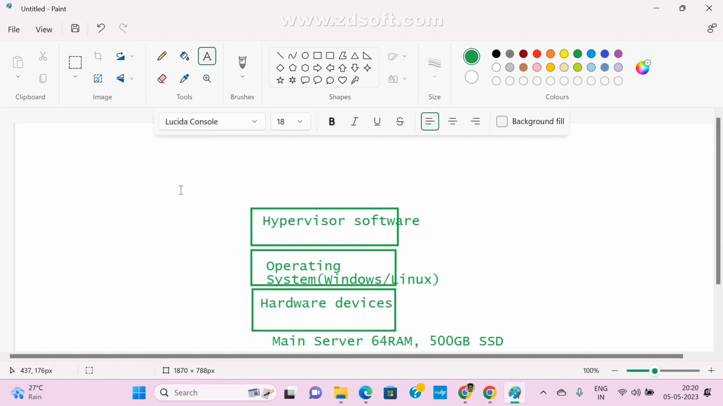So now I need the same setup, same configuration, one more server. So what will we do? Obviously we need to buy one more server, right? One more physical desktop and all, and again we need to set it up.